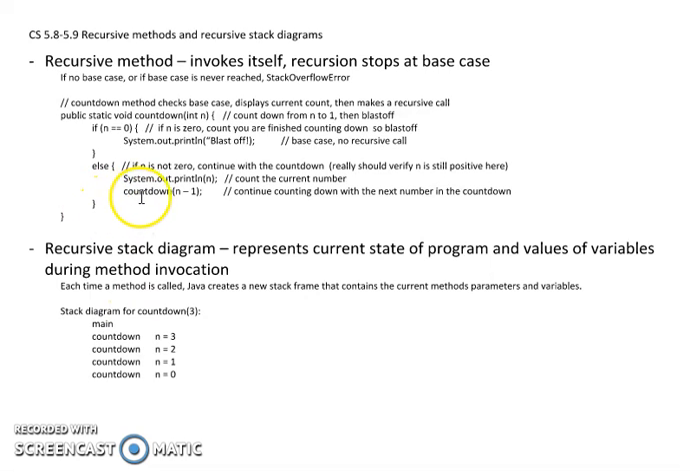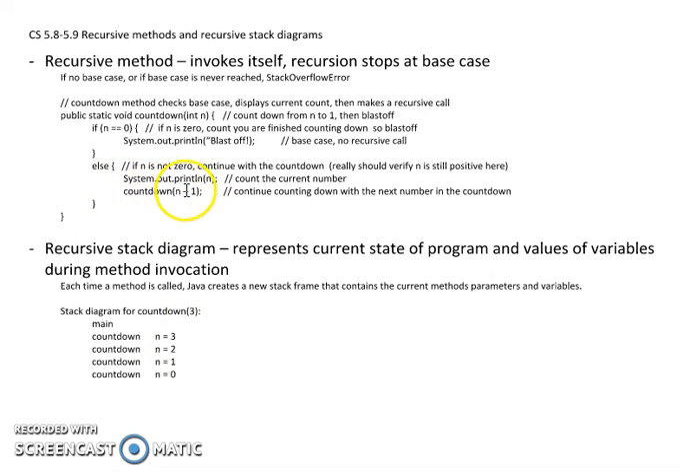This was where I called countdown n equals 0. So now I'm back in the invocation of countdown n equals 1. There's nothing to execute here, nothing to execute here. I'm done with countdown. This one disappears. Now I'm back up to countdown n equals 2 right after where I called it.